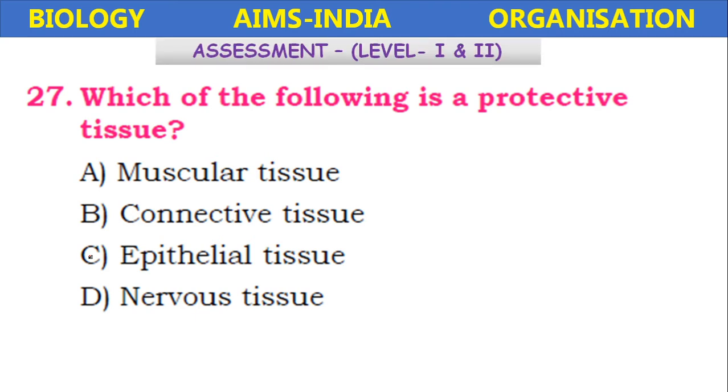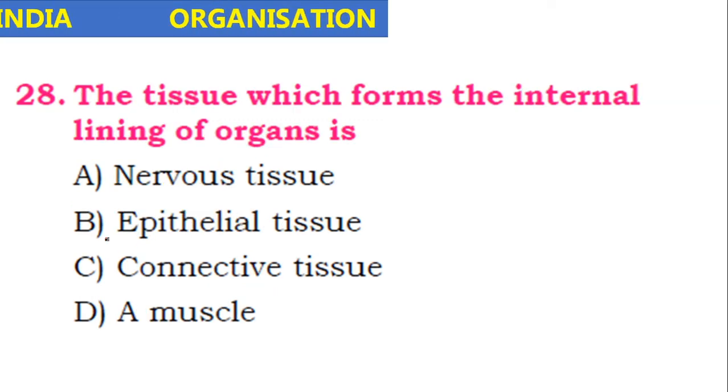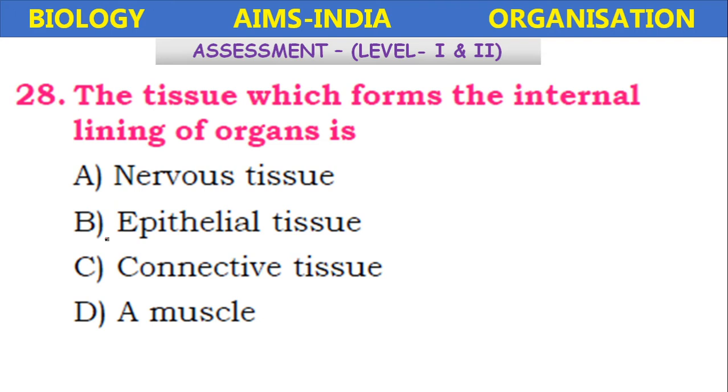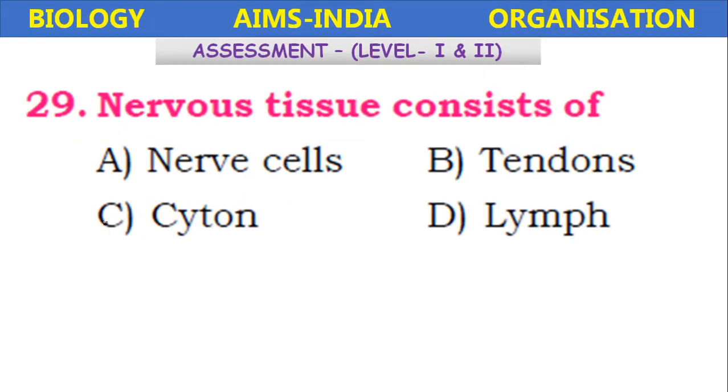Which of the following is a protective tissue? Muscular tissue, connective tissue, epithelial tissue, nervous tissue. So among these tissues, epithelial tissue is the protective tissue. Okay. The tissue which forms the internal lining of organs is nervous tissue, epithelial tissue, connective tissue, a muscle. It is also epithelial tissue, forms the internal lining of organs. Next, nervous tissue consists of nerve cells, tendon, cytosol, lymph. Nervous tissue is composed of neurons, nerve cells.